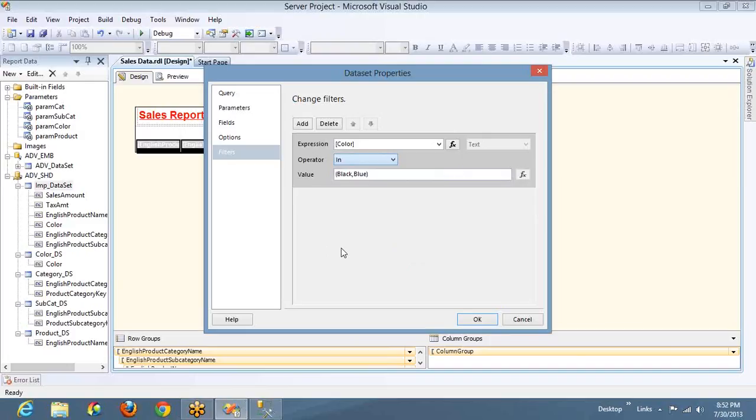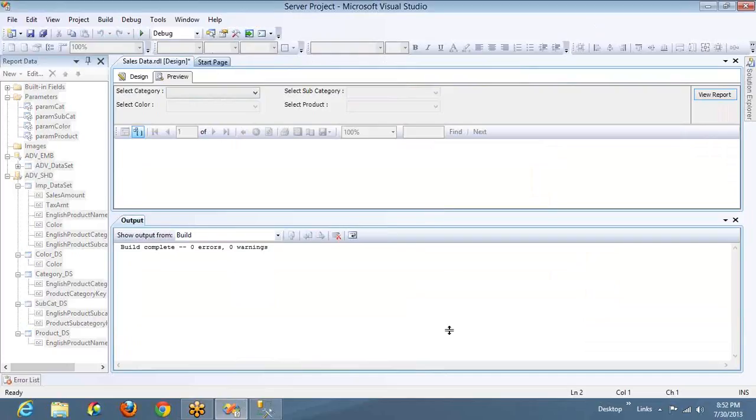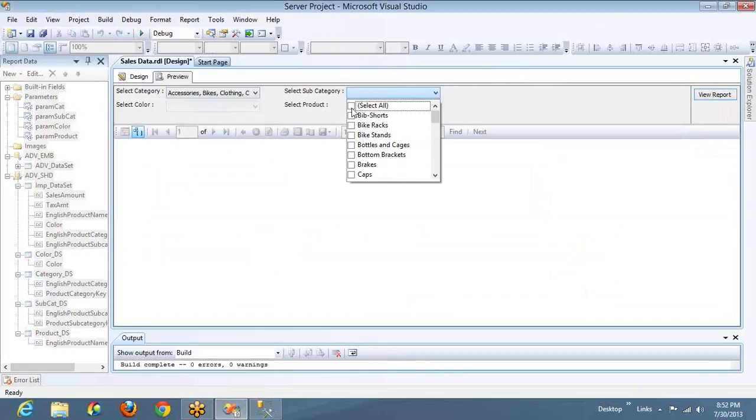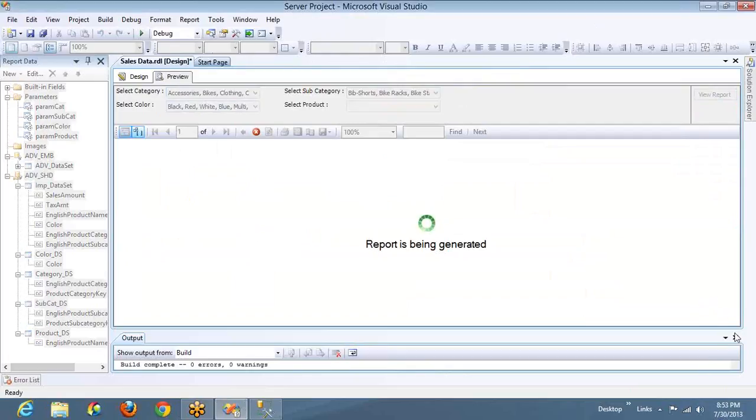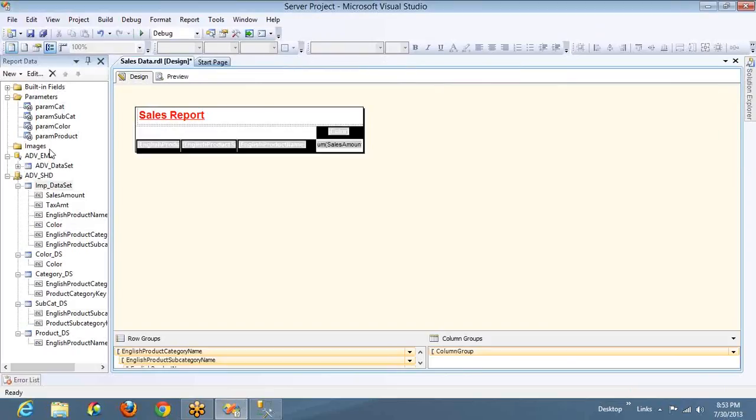Now let me go for the in operator. In I've given blue and black. I don't know whether it works or not. Let's try it out. Click on preview. Let me take this guy. This is really irritating. I'll move it somewhere here. Let me select all the categories, all the colors and all the products. So if I click on view, it's not showing any data just because the filter condition is wrong.